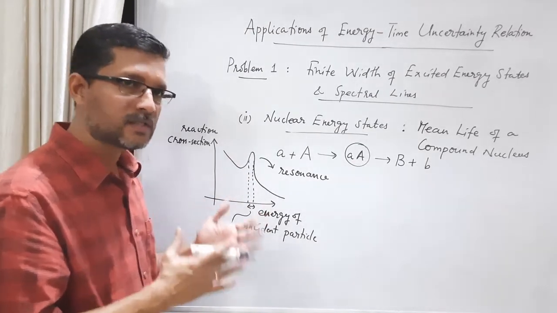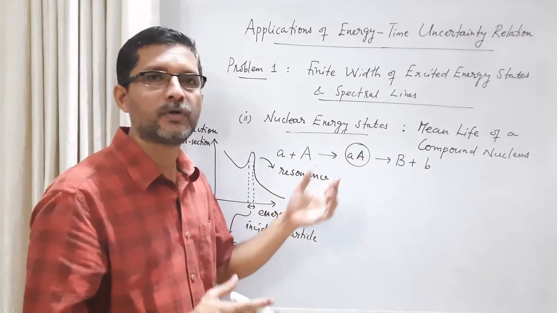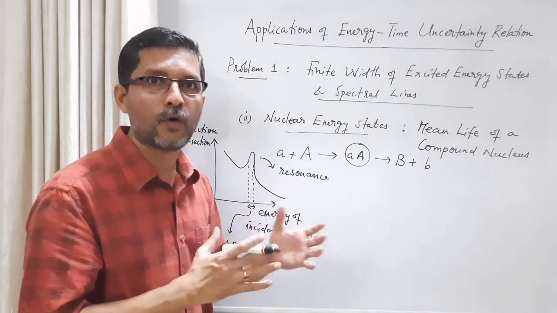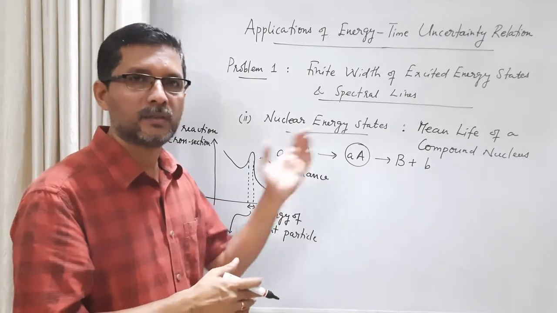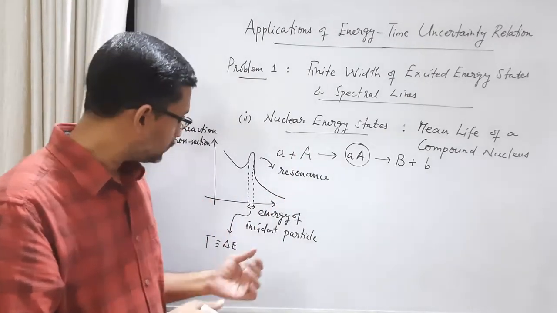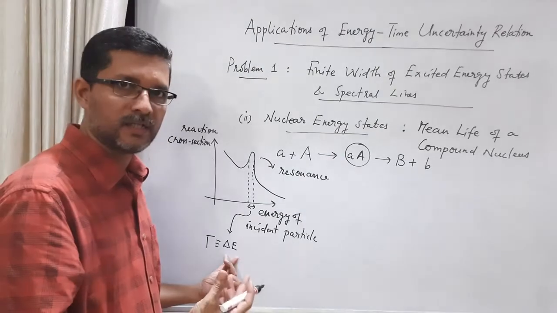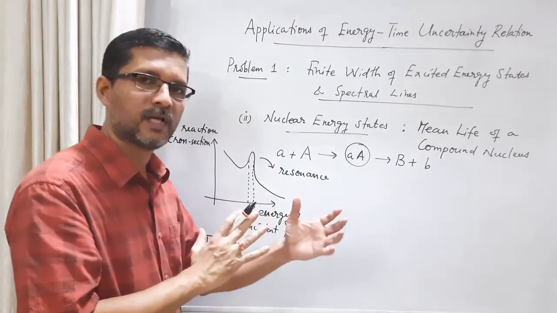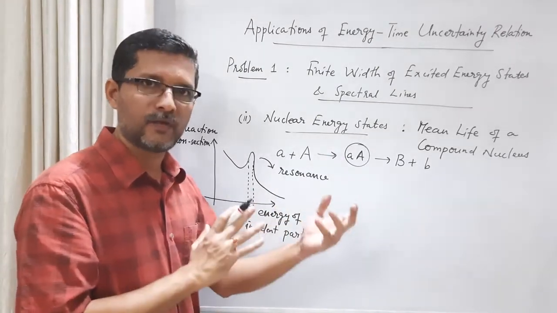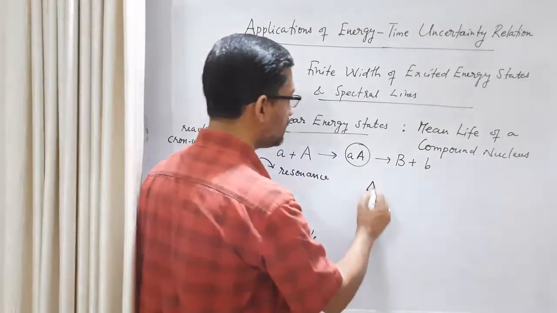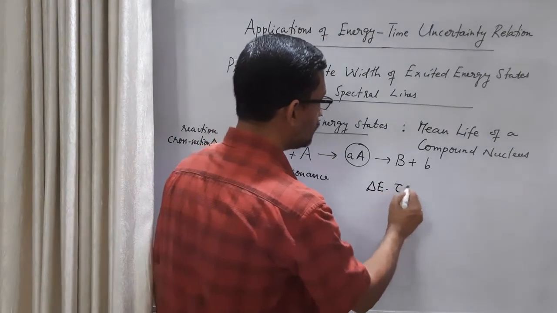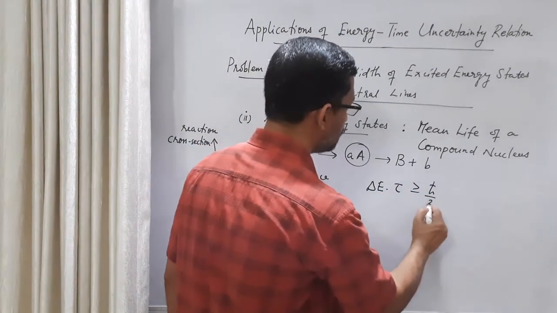In other words, what is the time interval for which this compound nucleus can remain formed? Or the corresponding time interval gives you the mean life of the compound nucleus. So we can connect this width of the energy at half maximum with the mean lifetime of the compound nucleus through uncertainty relation. Our familiar uncertainty relation, delta E into tau is greater than or equal to h cross by 2.